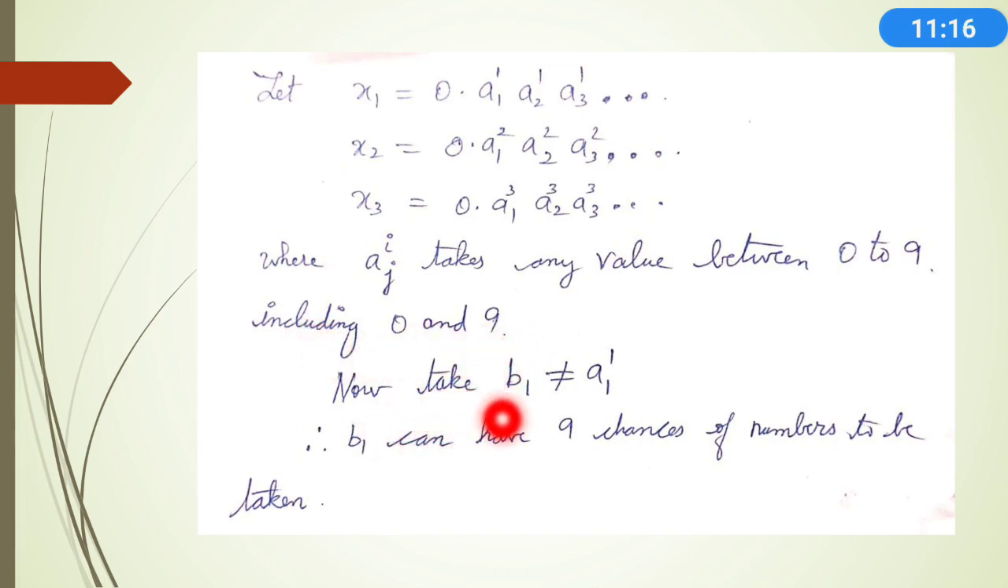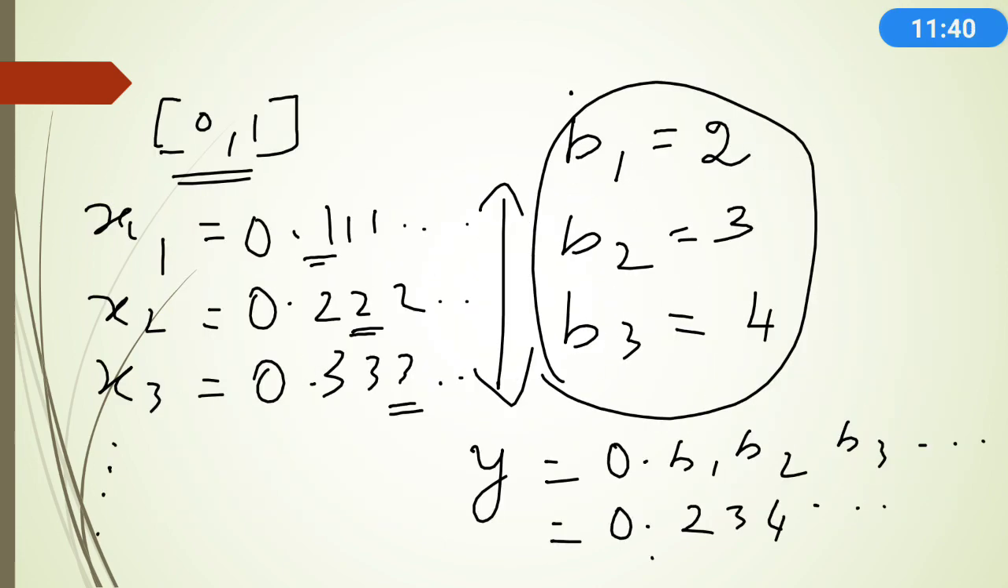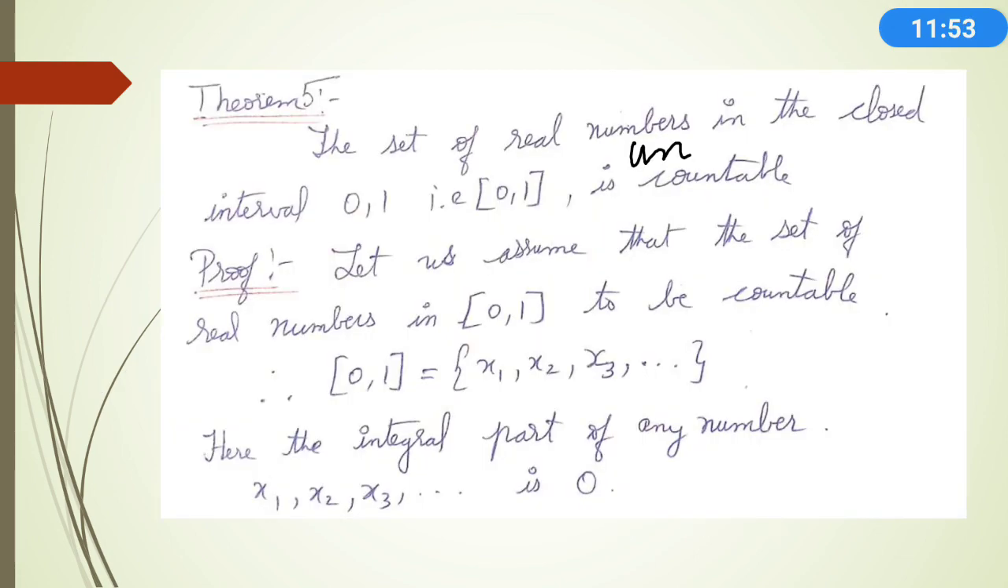Now you take b1, the first element of my y, to be not equal to a11, but it can take any other value other than a11. So how many choices can b1 have? 9 choices. As I explained in the example, you should not take the 1. There we took x1 as 0.111. I must not take the value 1, but I can take any value other than 1. So I have taken 2. That is what we are doing here.